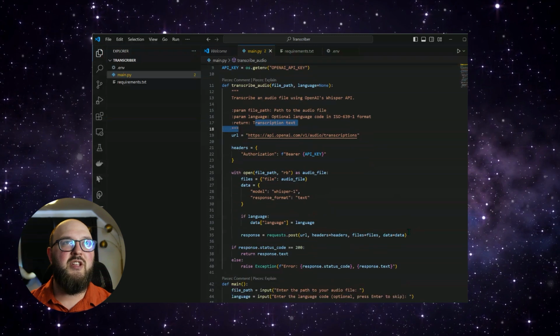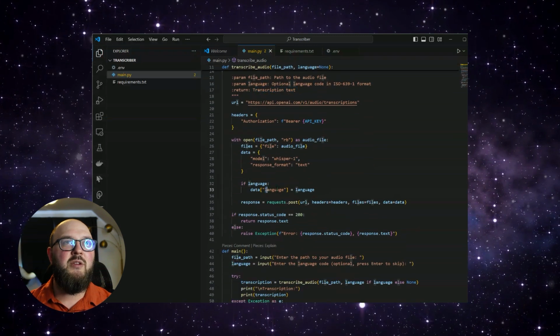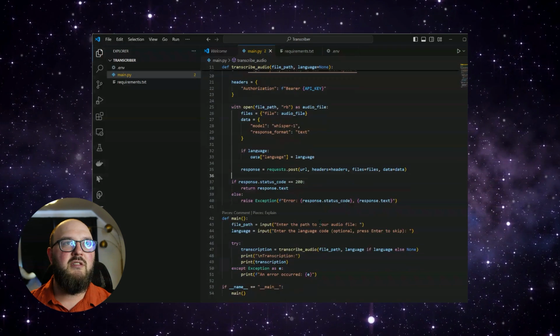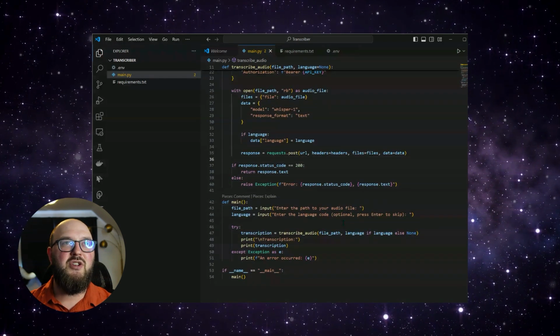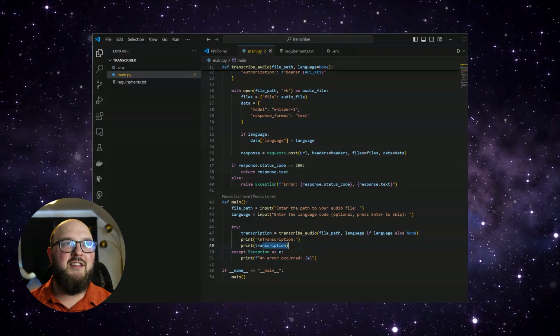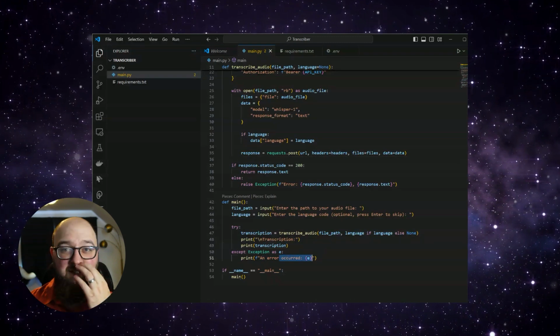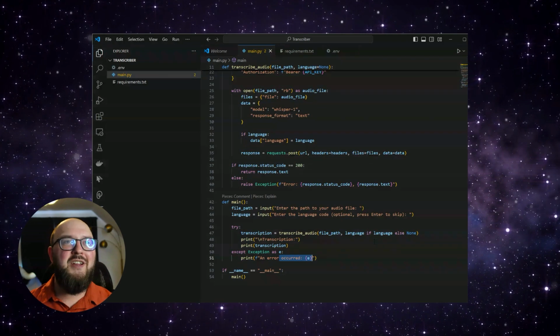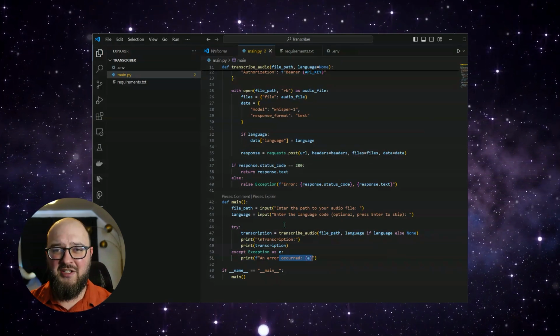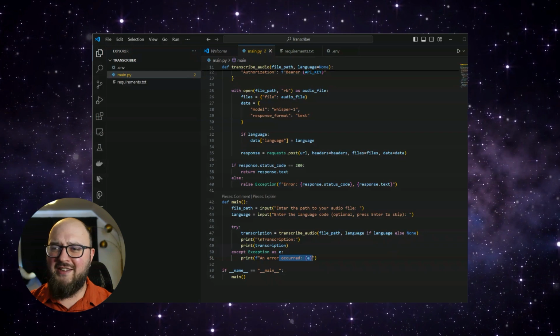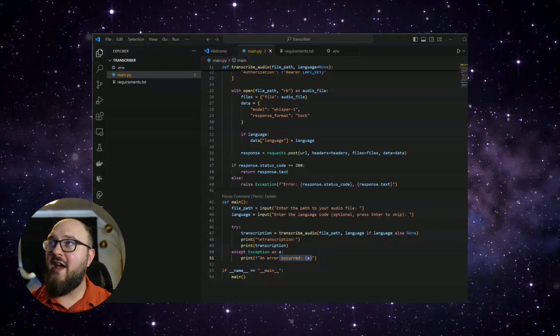Okay, this all seems pretty good. The language. And then it's saying enter the path to your audio file, enter the language code optional, and then it's going to create this. So there's a couple things I'm already seeing here. One is I don't really want to have to give the file path every time. That's a little annoying. I'd rather click and drag. So let's add that into the code and provide some feedback.